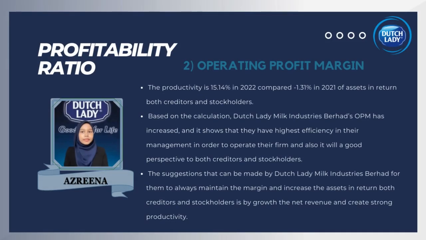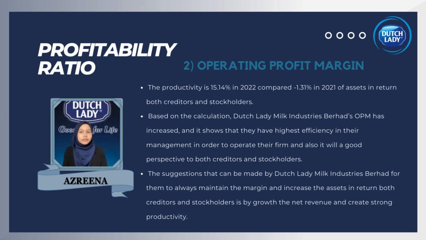Second, we have operating profit margin. The productivity is 15.14% in 2022 compared to negative 1.31% in 2021, in return for both creditors and stockholders. It shows that the operating profit margin has increased in 2022 compared to 2021.